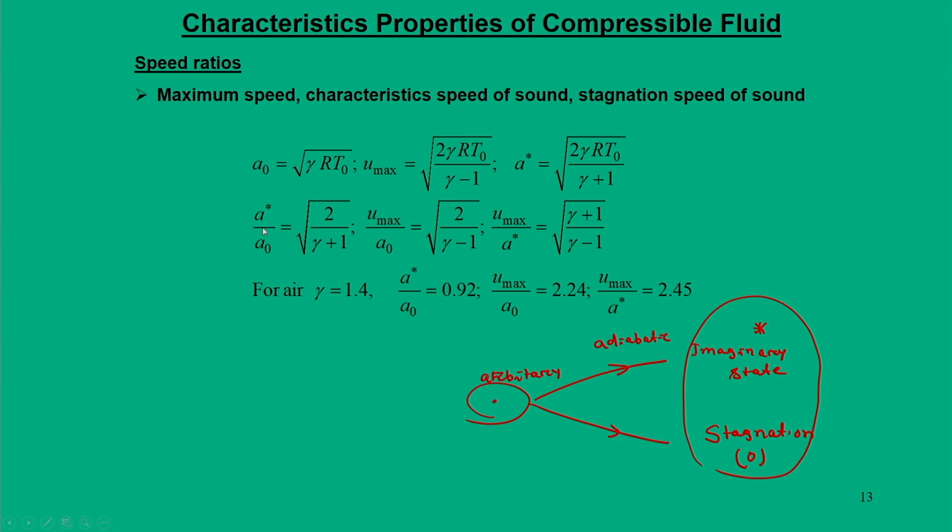Then you can find this ratio A star by A naught, U max by A naught and U max by A star. Now, here we can see that all these expressions are functions of gamma. For air with gamma equal to 1.4, one can fix these ratios as follows: A star by A naught is 0.92, U max by A naught is equal to 2.24 and U max by A star is 2.45.